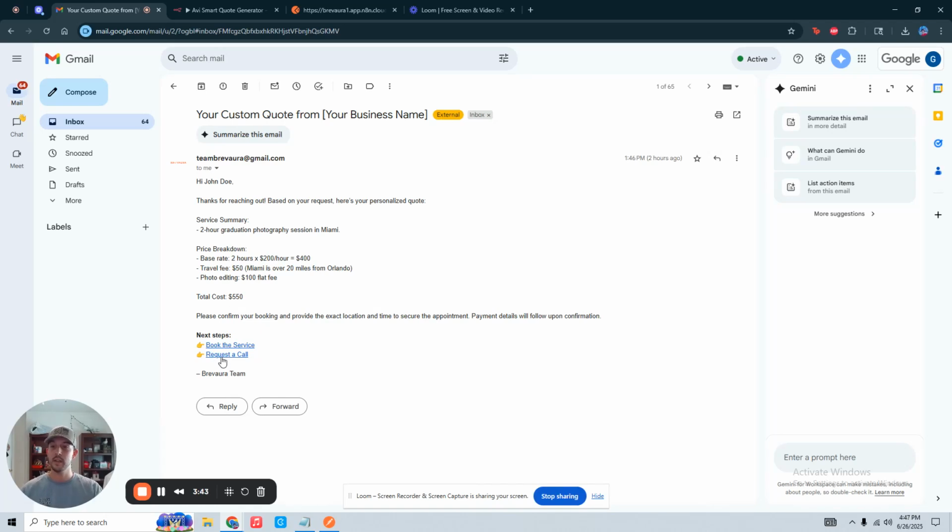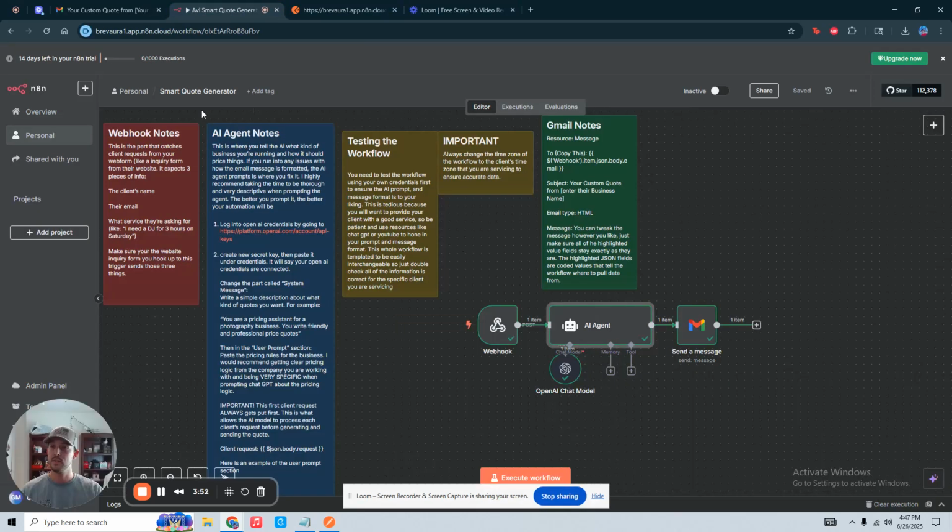And it'll basically funnel them to either request consultation if they do not like the quote or to book the service directly. So that is how this smart price quote tool works.